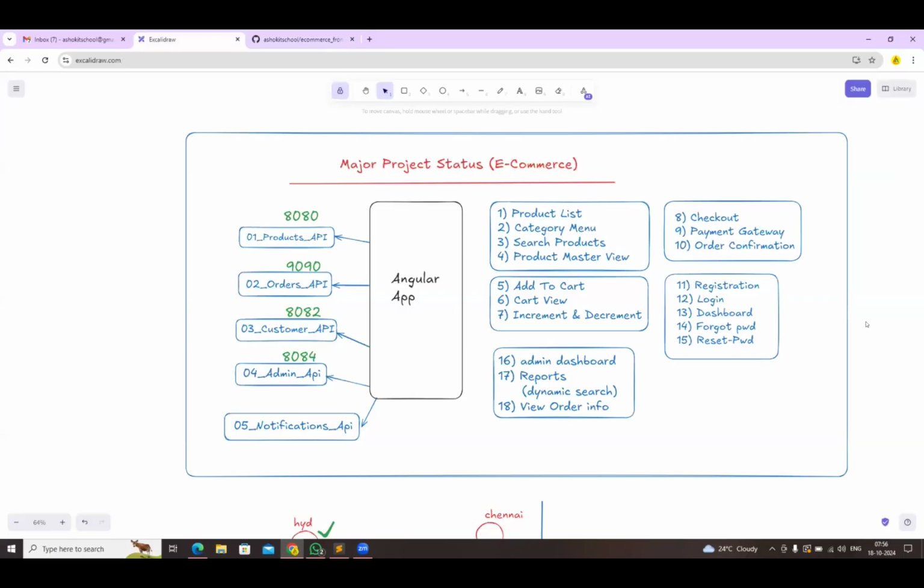Yeah, good. So we have 5 APIs in the backend: product API, order API, customer API, admin API, and notifications API. And in the front end, we have several functionalities. I have sent the list of functionalities in the group.